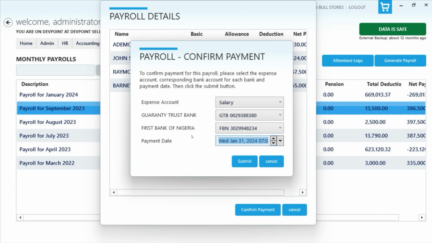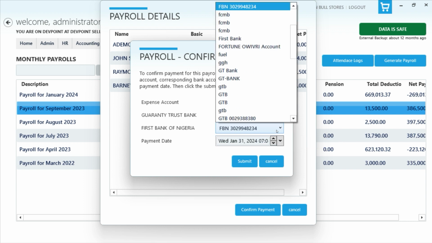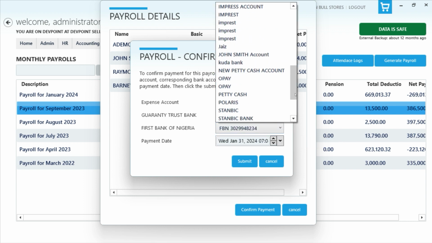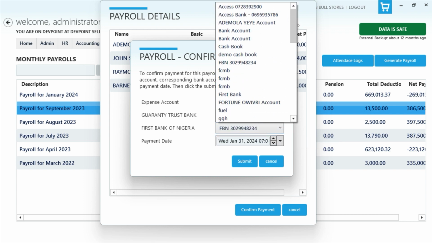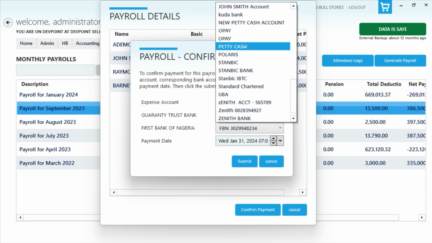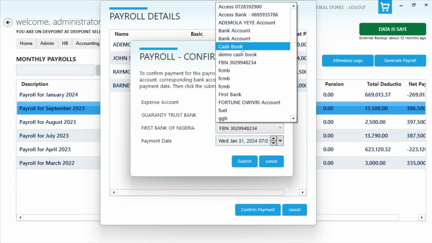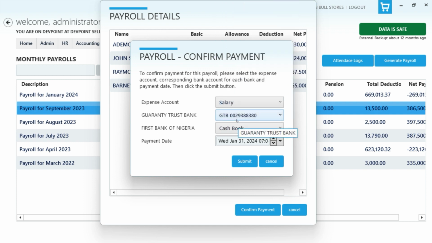So you can set up no bank. You don't set up any bank account for those people. And then when you're paying, you can say this is paid from one cash account that I've created, maybe petty cash or a salary advance cash, or you can just select from the cash book. This cash book is just the normal cash that you have in the system, and the system will record it that way.